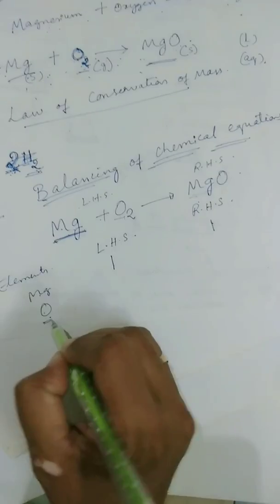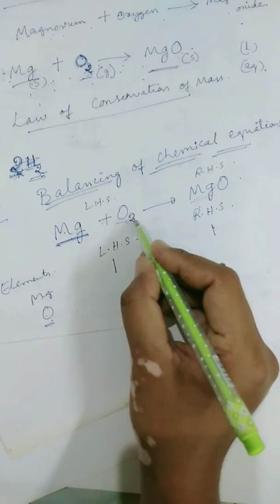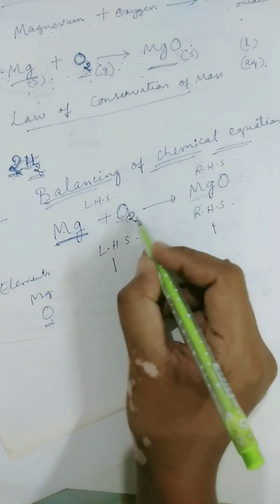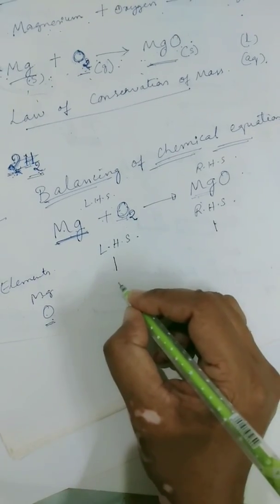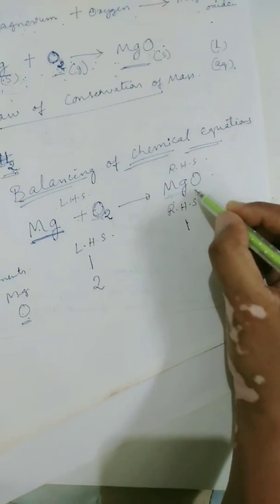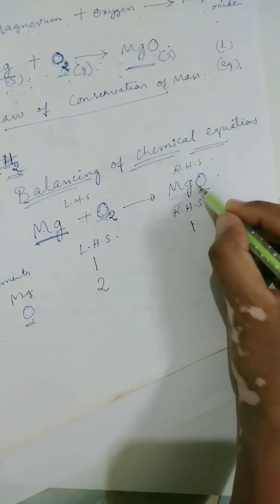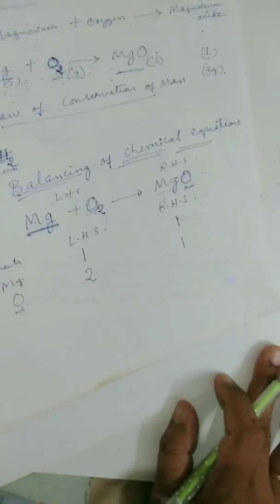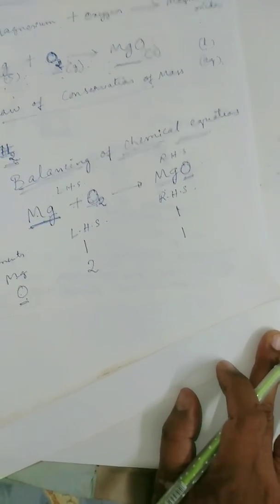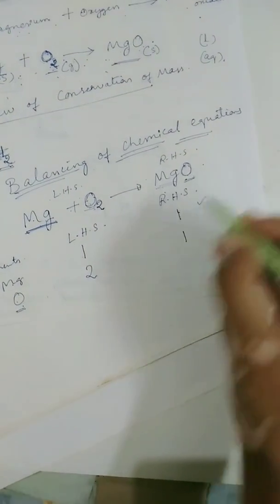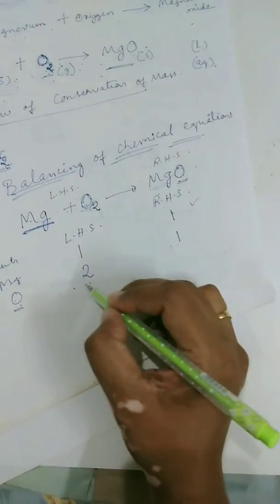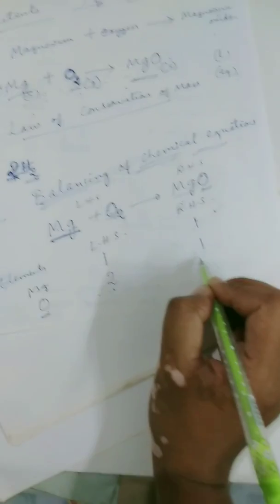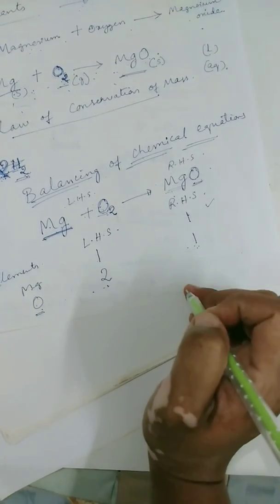Now let us see oxygen. How many atoms do you see here? Subscript 2, that means 2 atoms of oxygen. No coefficient here, so only 2 atoms of oxygen on the left hand side, whereas on the right hand side there is only 1, no subscript, no coefficient, so only 1 atom of oxygen. The magnesium is already balanced, we need not change it, but we need to balance the oxygen, because on one side there are 2 atoms of oxygen, and on the other side only 1.